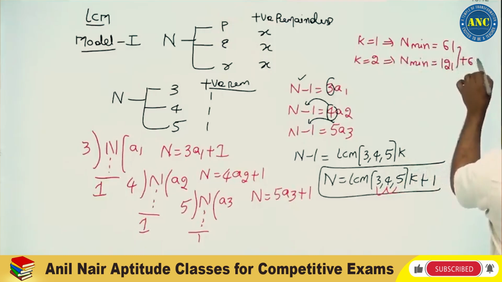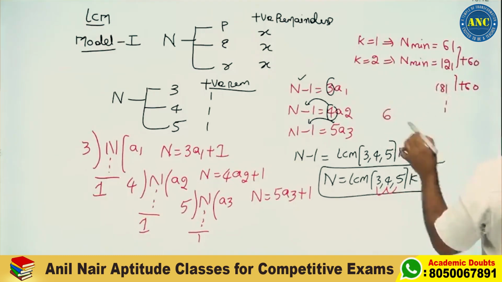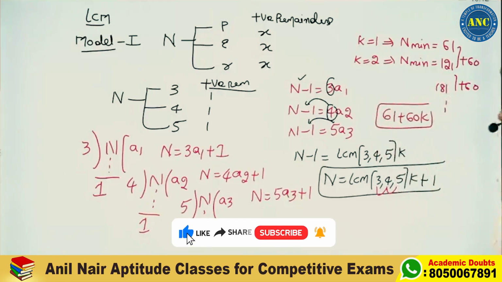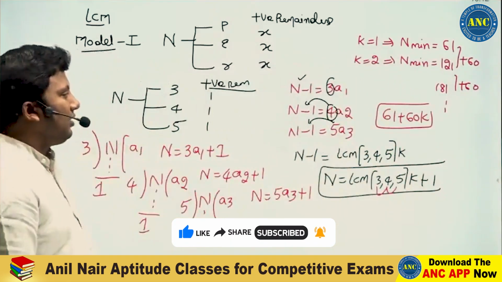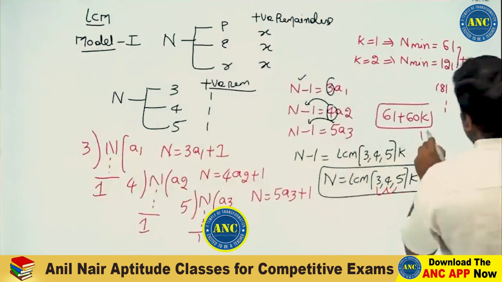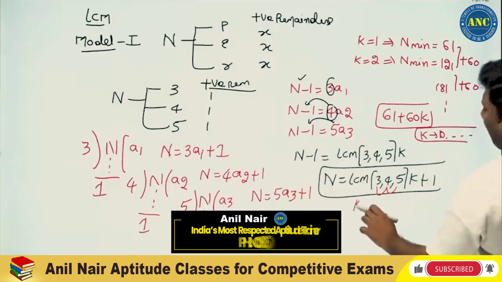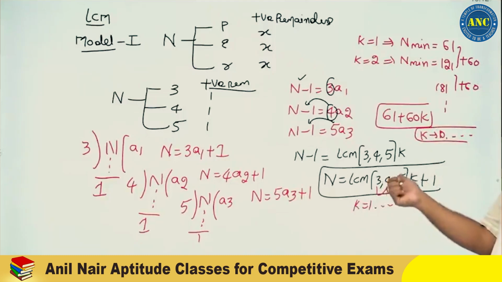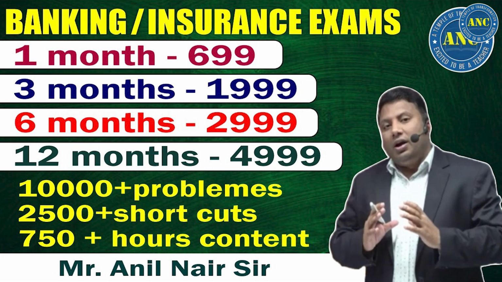So every time there will be a deviation of 60. Next will be 181 and so on. So the form of this number will be 61 plus 60 into k. This was the last concept that we discussed. Here the k value will be 0 and so on, or here the k value will be 1 and so on. In both the cases you get 61: k value 1 gives 60 plus 1, 61, and k value 0 gives 60 into 0 plus 61. In both the cases, it is there.